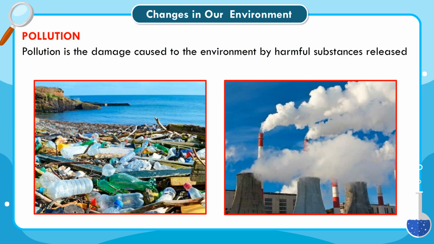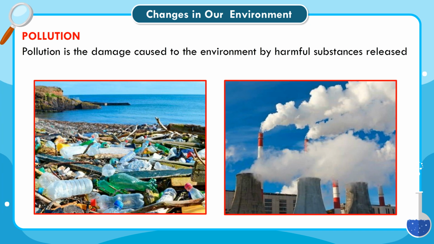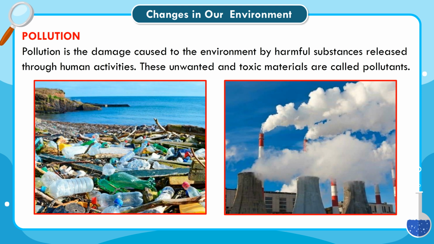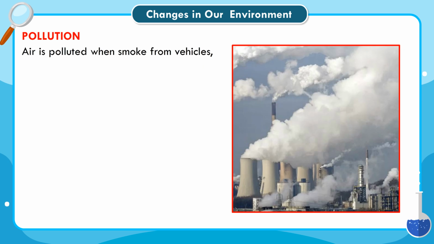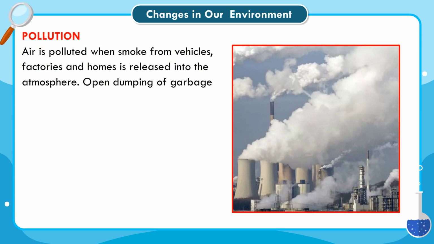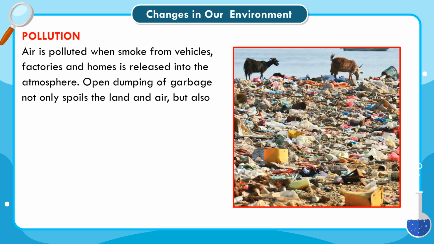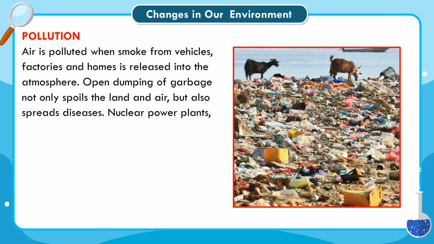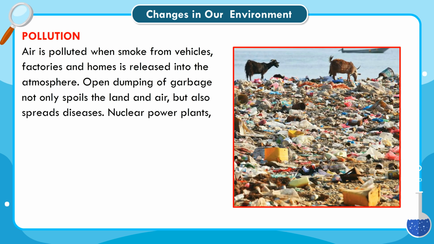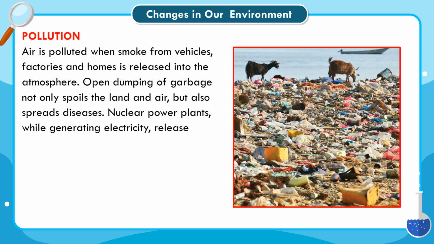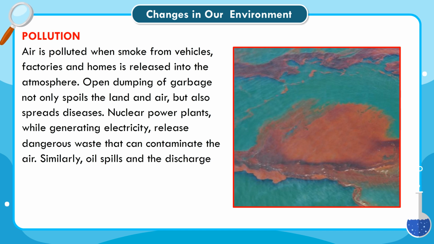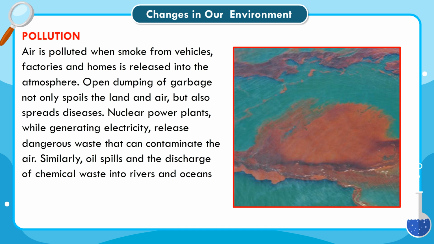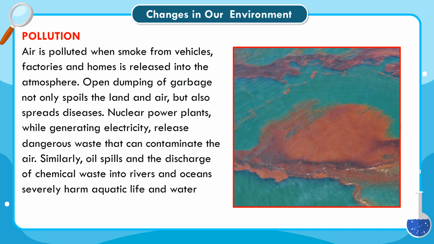Pollution. Pollution is the damage caused to the environment by harmful substances released through human activities. These unwanted and toxic materials are called pollutants. Air is polluted when smoke from vehicles, factories and homes is released into the atmosphere. Open dumping of garbage not only spoils the land and air, but also spreads diseases. Nuclear power plants, while generating electricity, release dangerous waste that can contaminate the air. Similarly, oil spills and the discharge of chemical waste into rivers and oceans severely harm aquatic life and water quality.